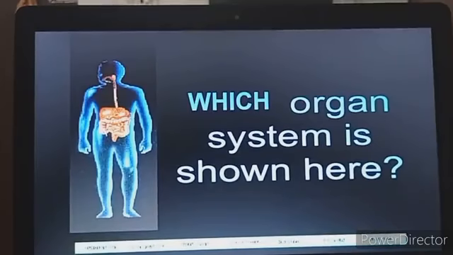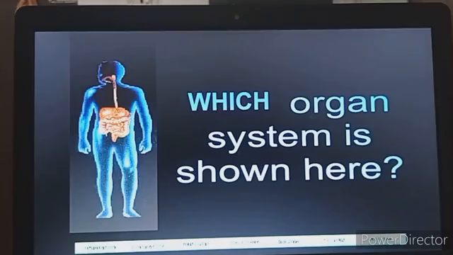So, now as we have discussed an organ system, looking at this structure, which organ system is shown here? I suppose everyone is aware that this figure shows the digestive system, which begins in the buccal cavity and ends at the anus.